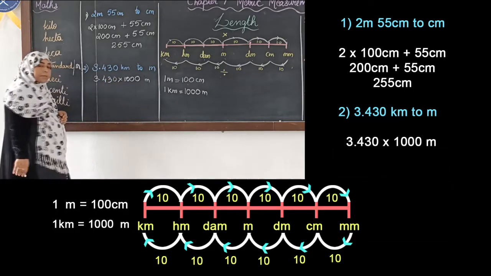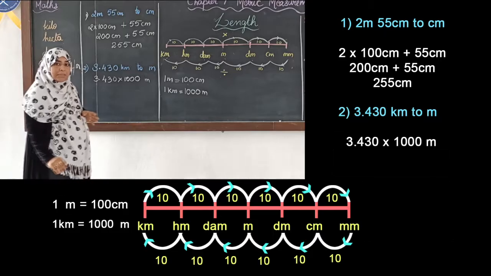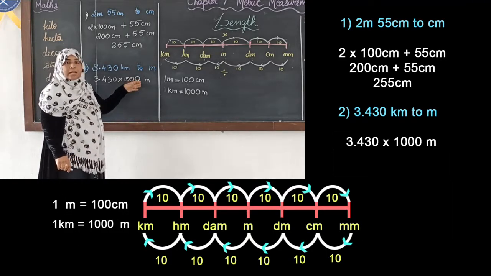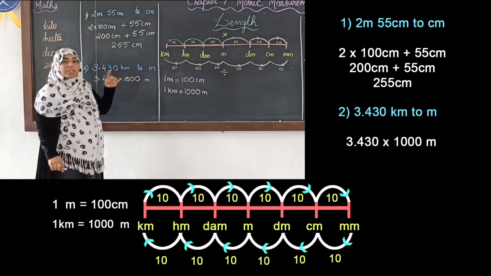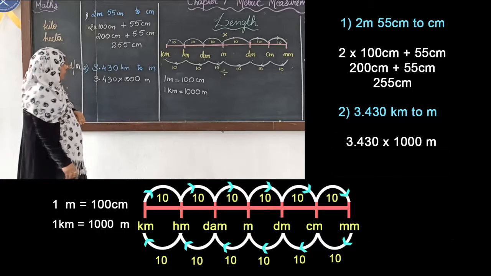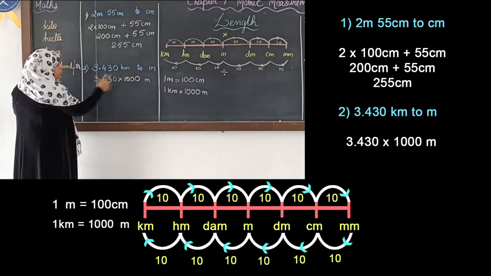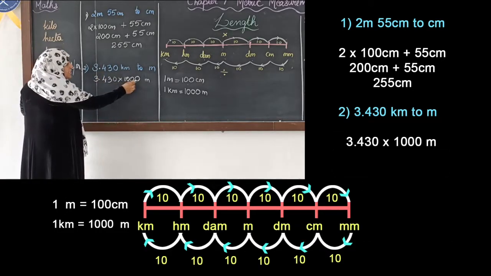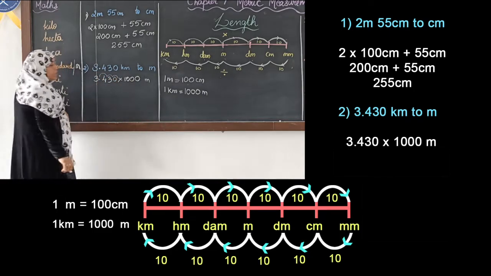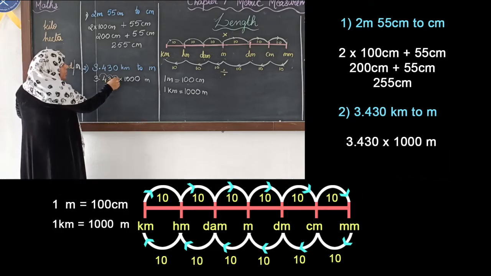If you remember, when we were doing decimals we saw what happens when we multiply with 10, 100 and 1000. The point will shift. As many zeros as there are, that many places the point will shift. Here we have 3 zeros, so it will shift 1, 2 and 3 places.